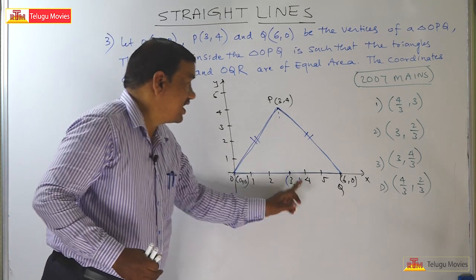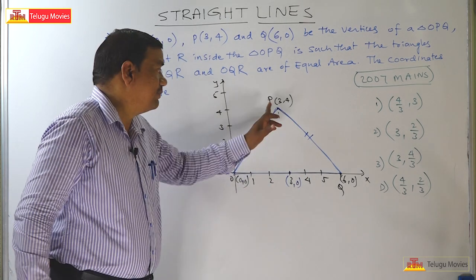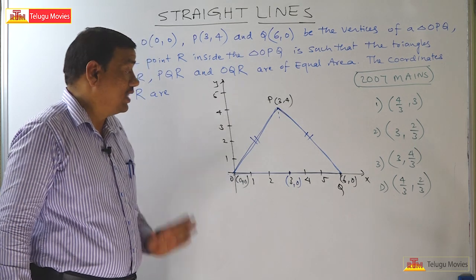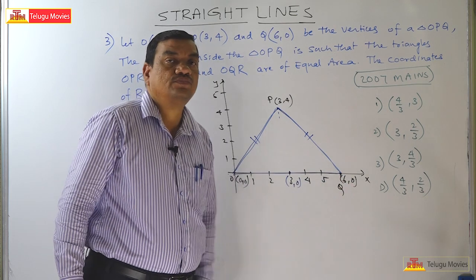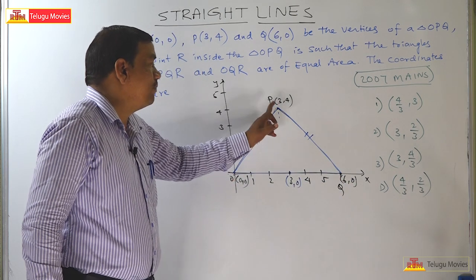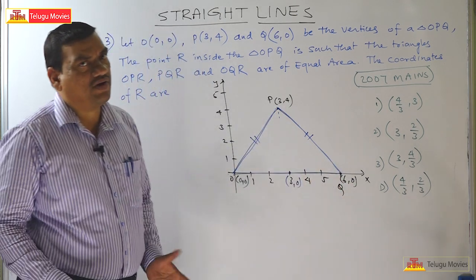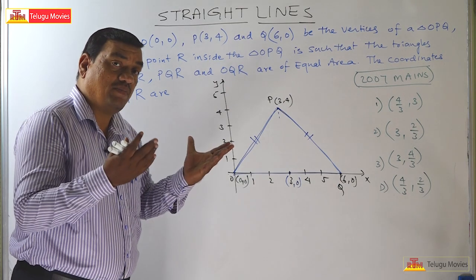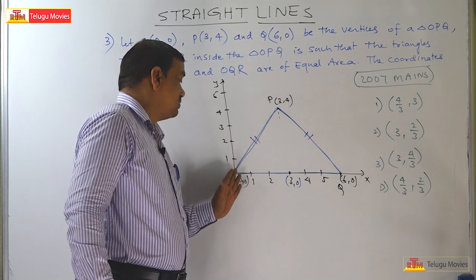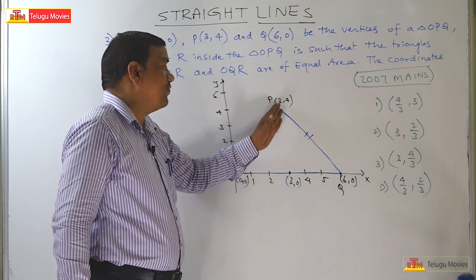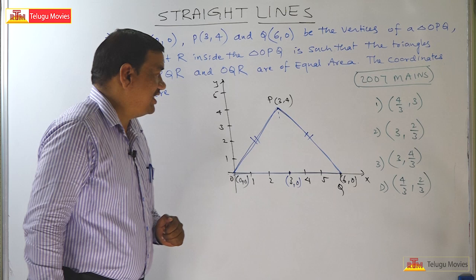Here it is 3, 0 and it is also 3, 4. That means the point P is on the perpendicular bisector of the side OQ. Therefore, definitely OP is equal to PQ. If you didn't get that idea, just find the distance between O and P: square root of 9 plus 16, which is 25.